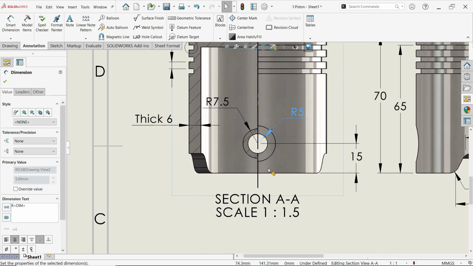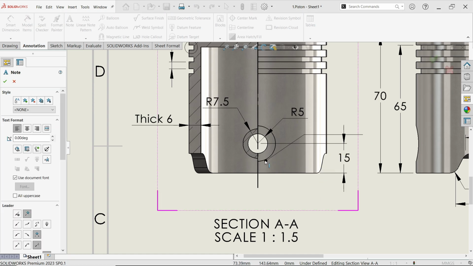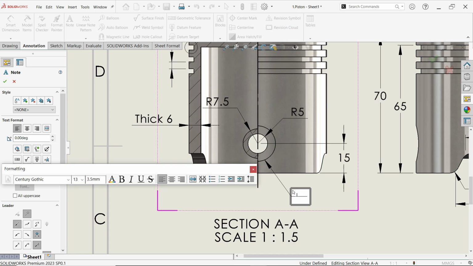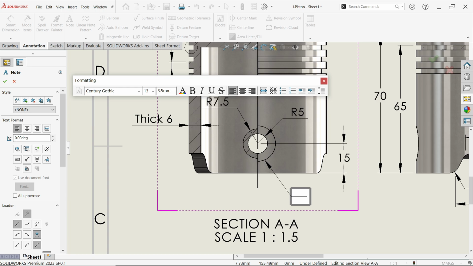Okay. And I'm going to activate note, and I want to apply to this. So select this one, place, and here you will see in text format there is one symbol, activate, choose diameter 18.